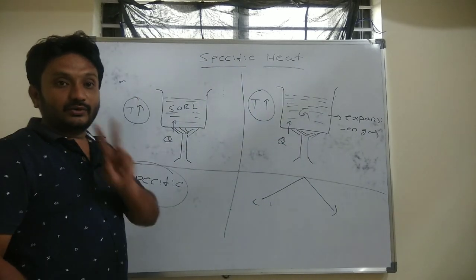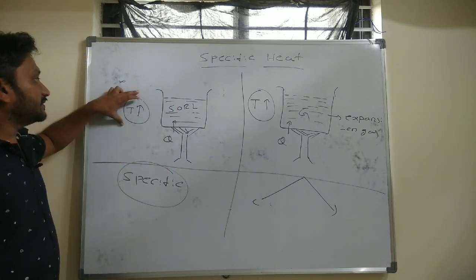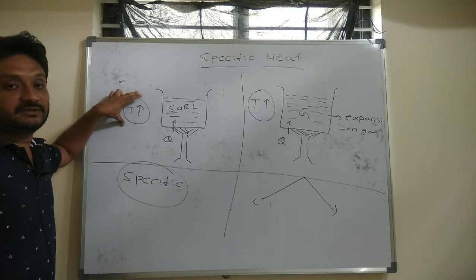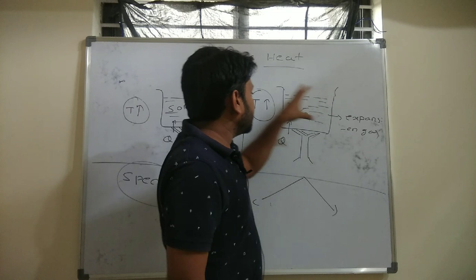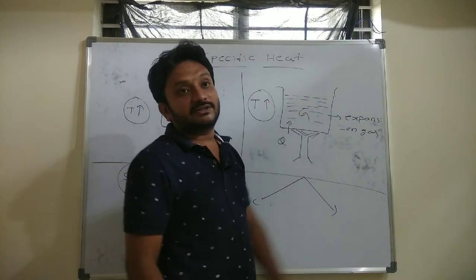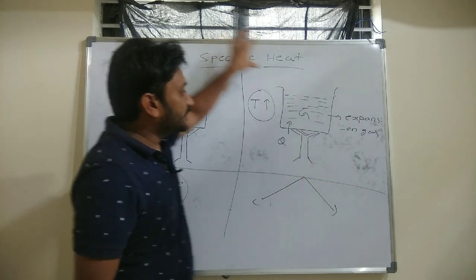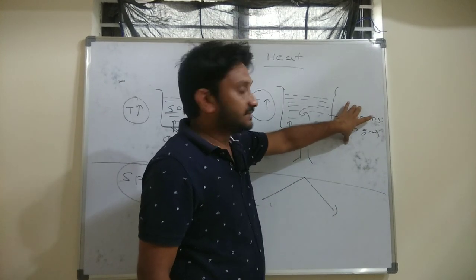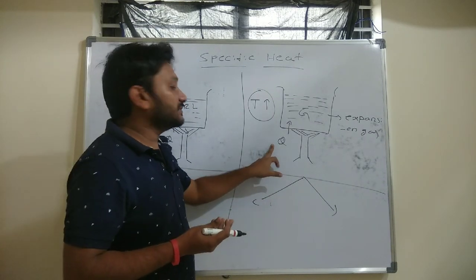Why we need to have two varieties of specific heat is, see, when you supply some amount of heat here, we can observe only the change in the temperature of solid or liquid. But in the case of gas, both the temperature change as well as the expansion of gas take place. That is the reason why, whenever you want to define the specific heat for a gaseous substance, we need to define under which condition we are supplying the heat.